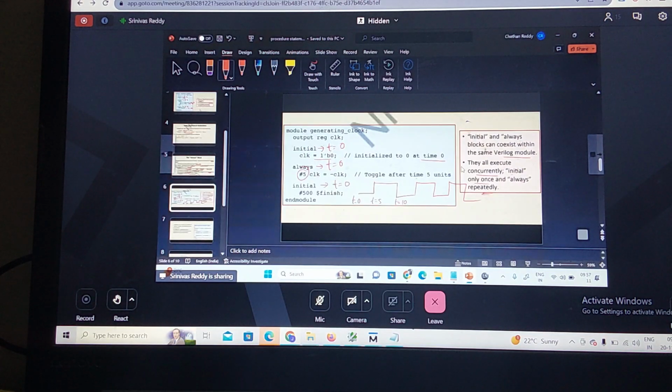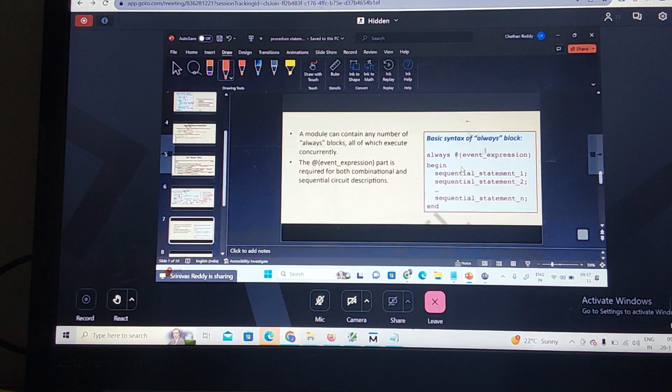Now let us see one more example. A module can contain any number of always blocks. Is it true? If I am writing a module, that module can contain any number of always blocks, but all of them are executed concurrently. There are 5 always blocks here, and all blocks are executed concurrently at time t equal to 0.